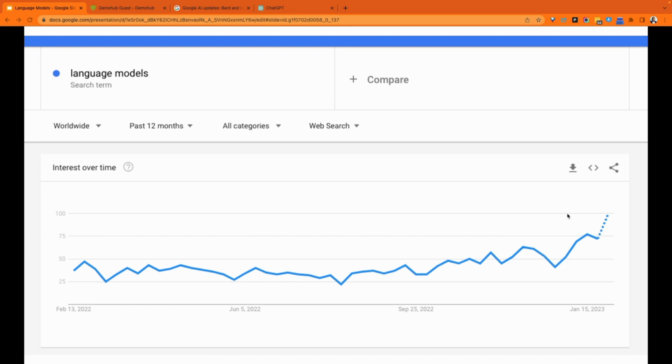Language is something we all use. There's no communication without language. You have to speak, you have to communicate with somebody using a form of language. And if we see a disruption in that space where machines can generate language for us almost as effectively as humans can communicate, then this is really something that we all have to pay attention to.